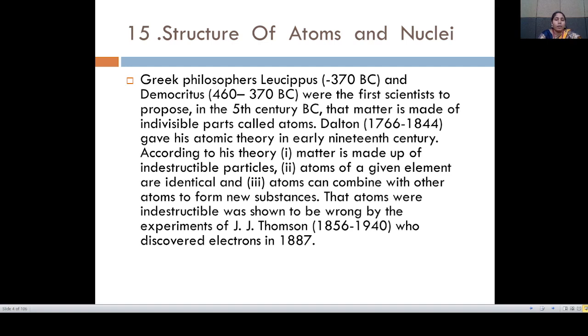Then the idea that atoms were indestructible was shown to be wrong by the experiment of J.J. Thomson. Scientist J.J. Thomson, 1856 to 1940, discovered the electron in 1897. J.J. Thomson says that atoms are not indestructible, that atoms are destructible in nature.